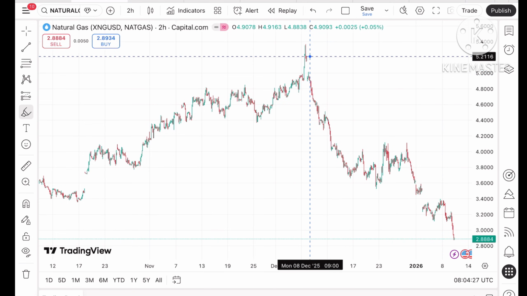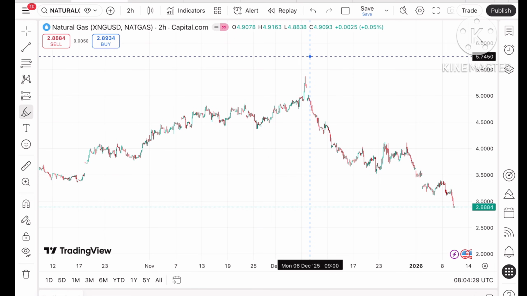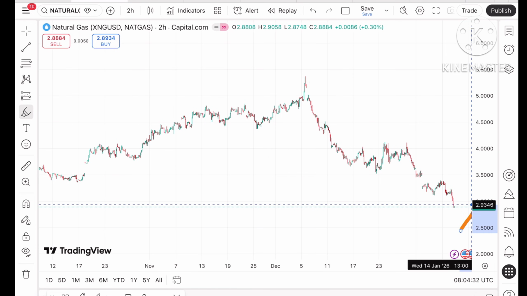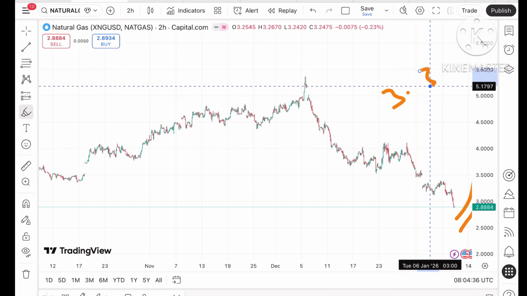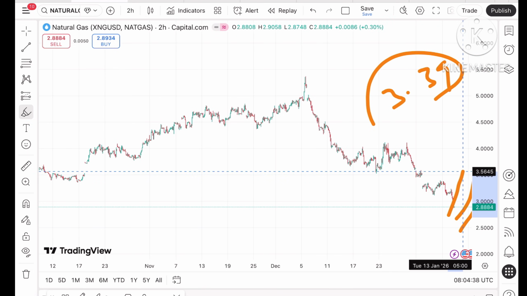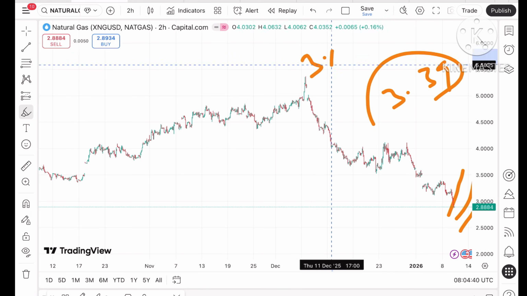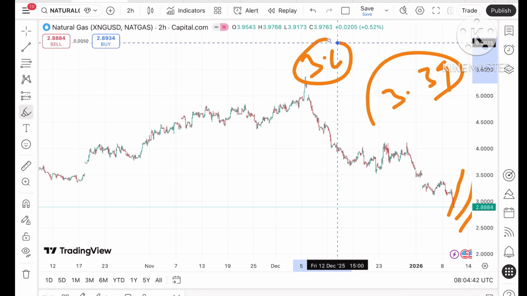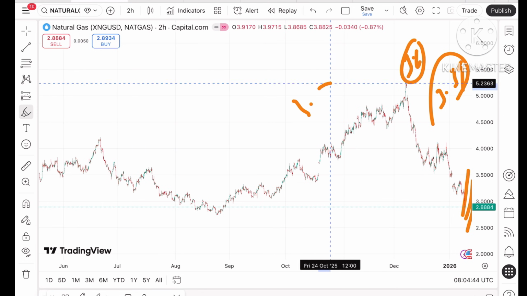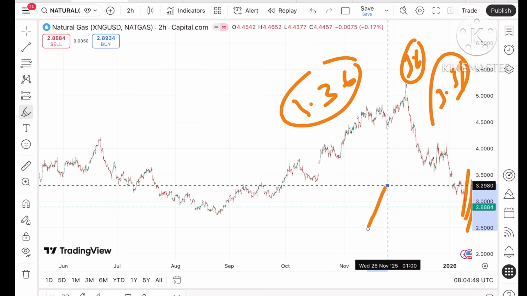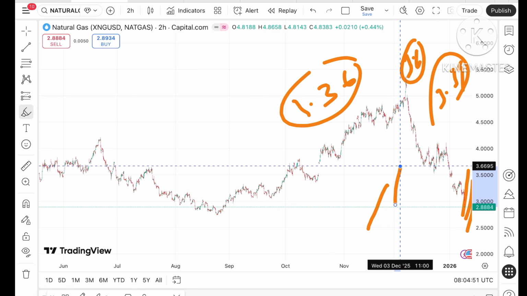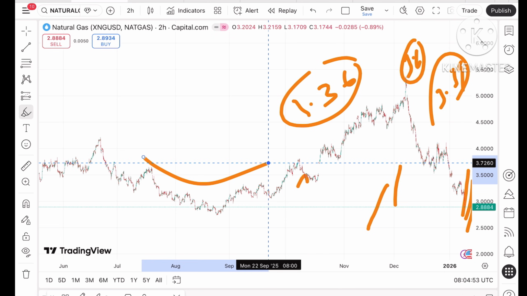Looking at this chart, chances are very high that if the price keeps moving up from this level, it can move towards $3.39. And if the price keeps moving up from this level, there is a probability of going towards 3.6. You have to understand that the 3.36 level is an important level. Only then can we see higher chances, because that is where the price can keep moving upside, and only then will the trend form.